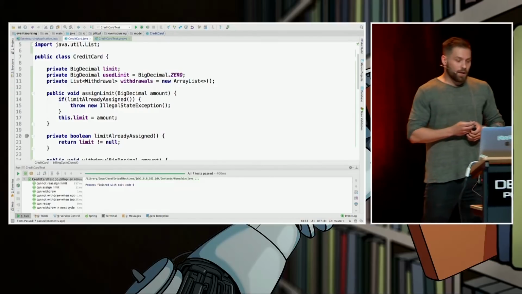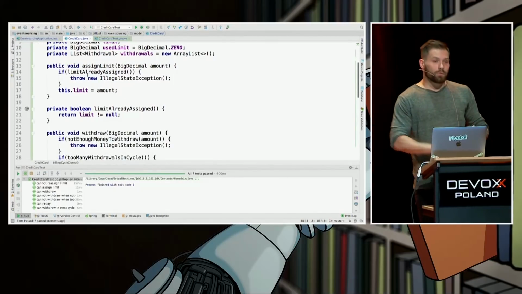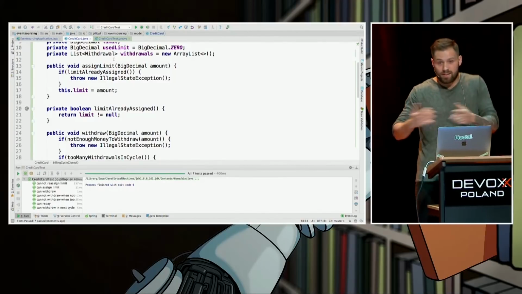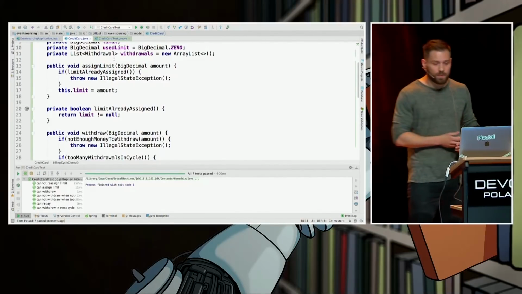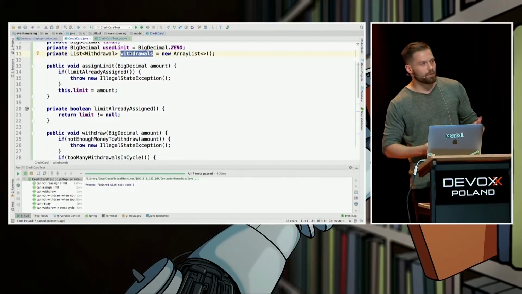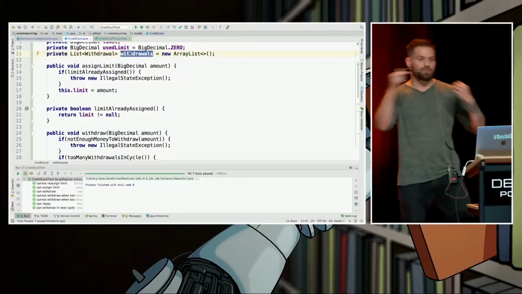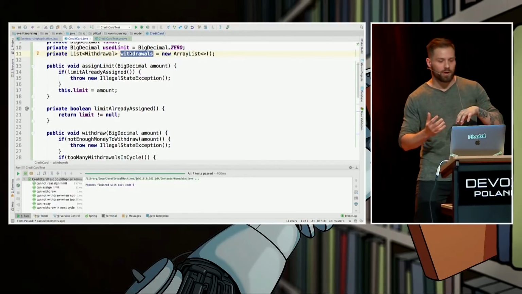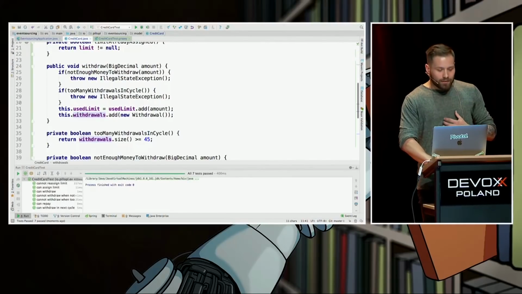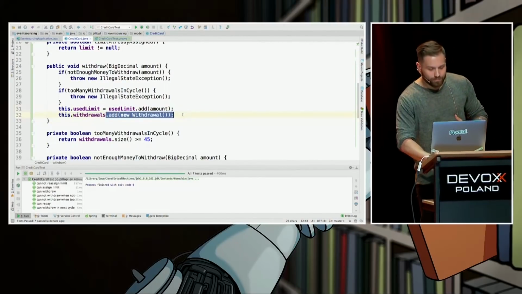Those of you familiar with ORM know that probably the withdrawals will be backed by a lazy collection, right? Which means that each time, or the first time, our code accesses this list, the ORM will go to the database, fetch all of the withdrawals, and serialize them to withdrawal objects and put them in the list. Which means that we'll do that only to add the new withdrawal at the very end of our list.